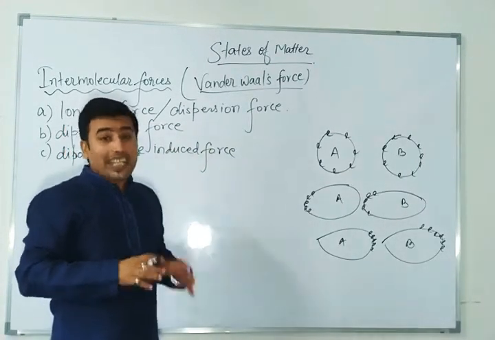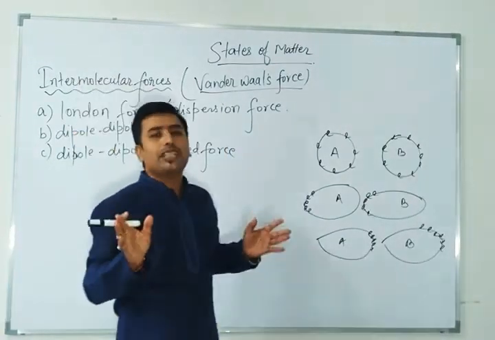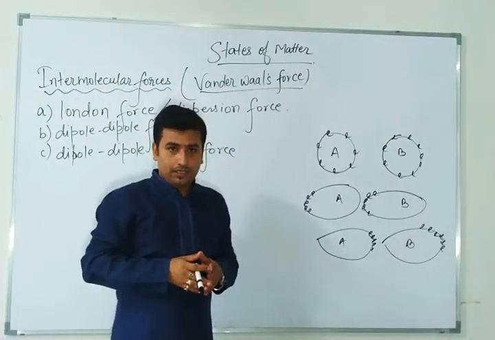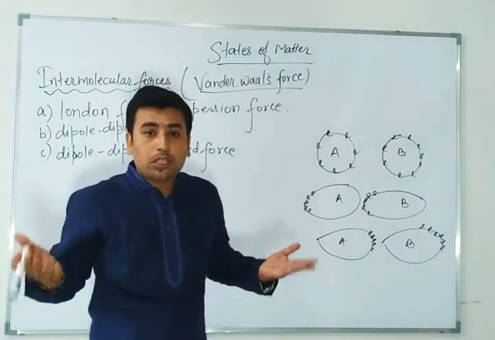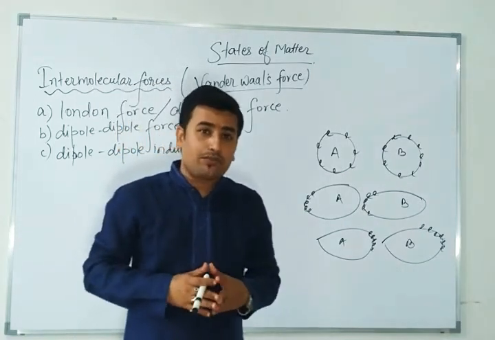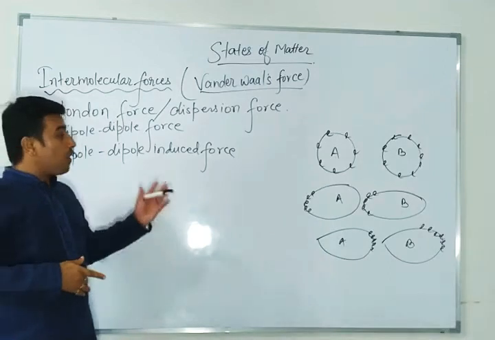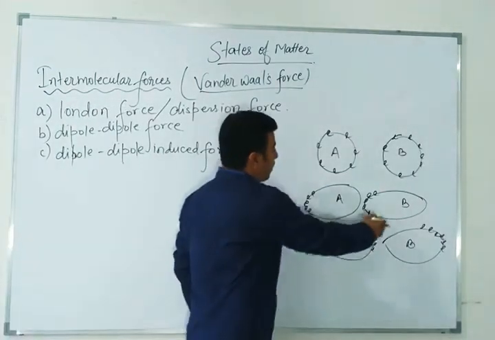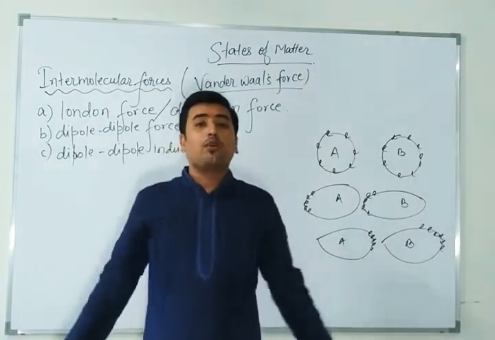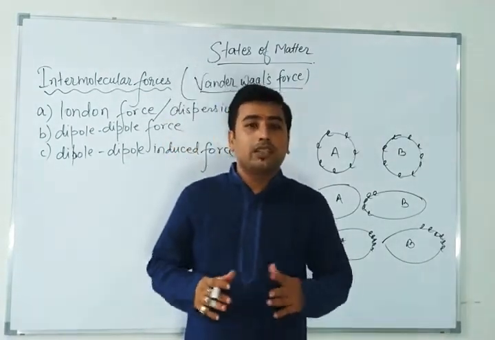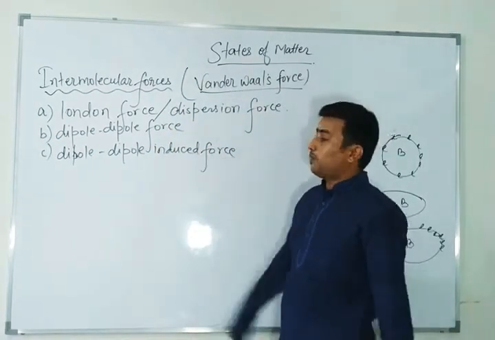Because electrons are negatively charged particles, they repel each other. When they get the maximum distance, that is when they retain their properties. Both being negative charges, they definitely give rise to a force, and then they go far away from each other. So these are inducing a force on each other, and they are giving rise to polarizability, to polarity. This force is known as London force or dispersion force.